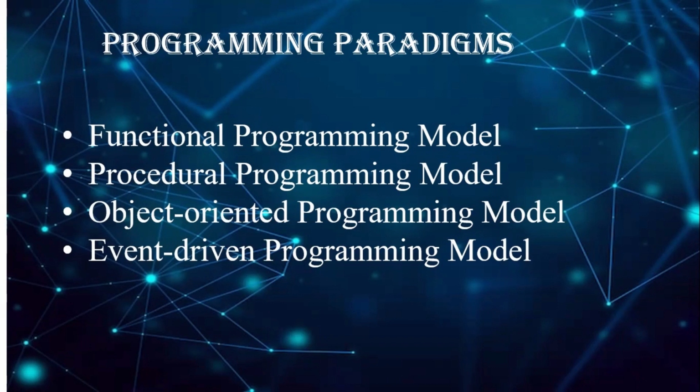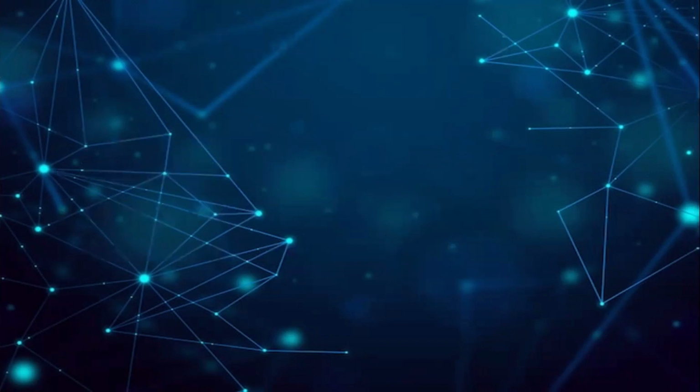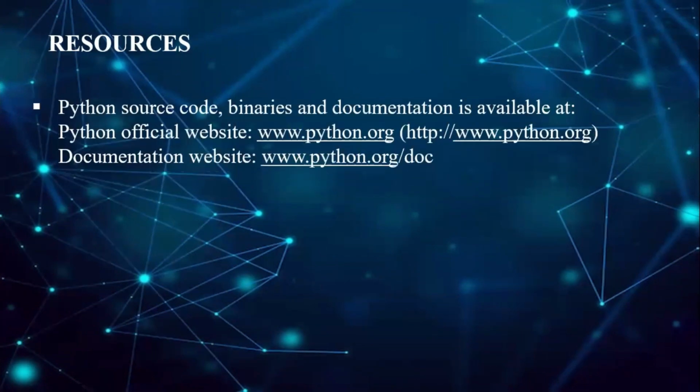And let's move into Python resources. These are the available resources for Python. Python source code, binaries, and documentation are available at the website www.python.org. Here you can check the documentation of Python. There you can check all the syntaxes, what the syllabus includes, what the data types are, and what methods are included. So from this website you can download the documentation.